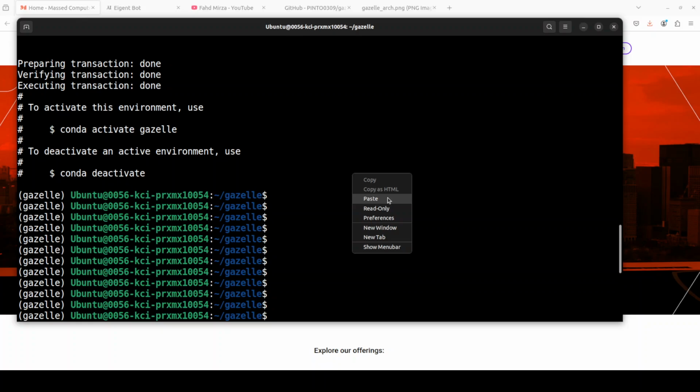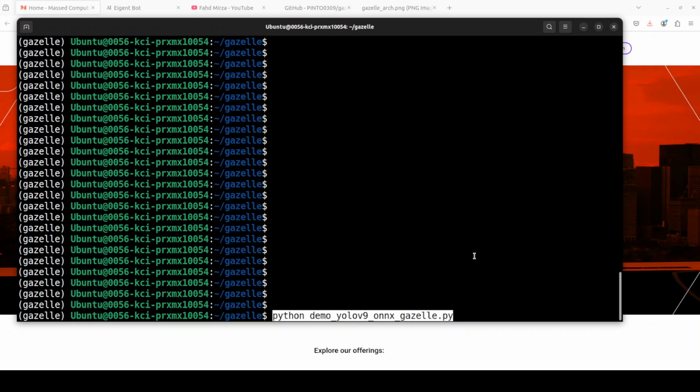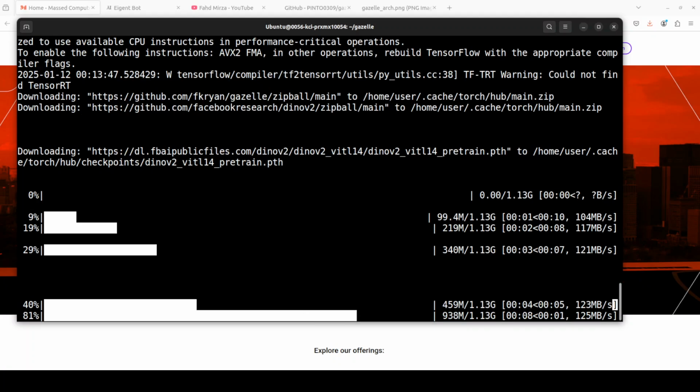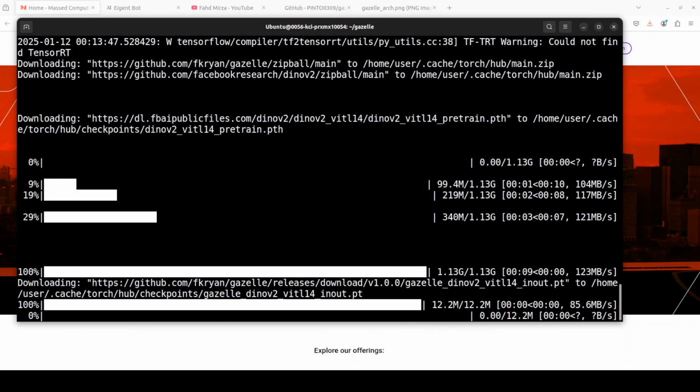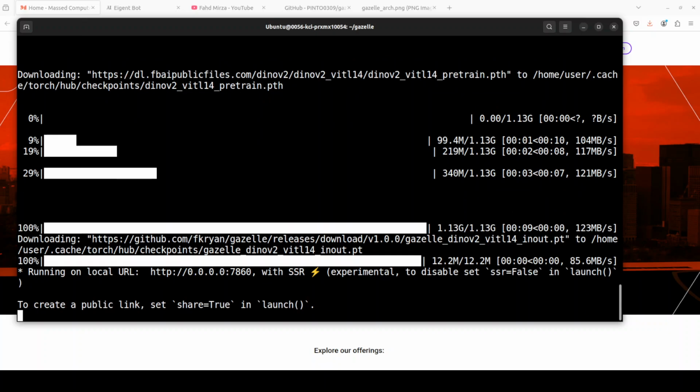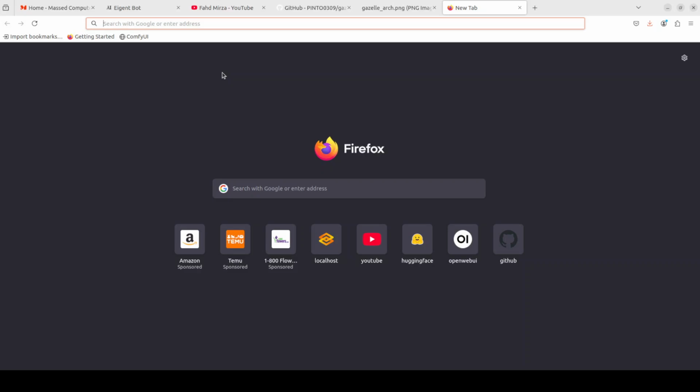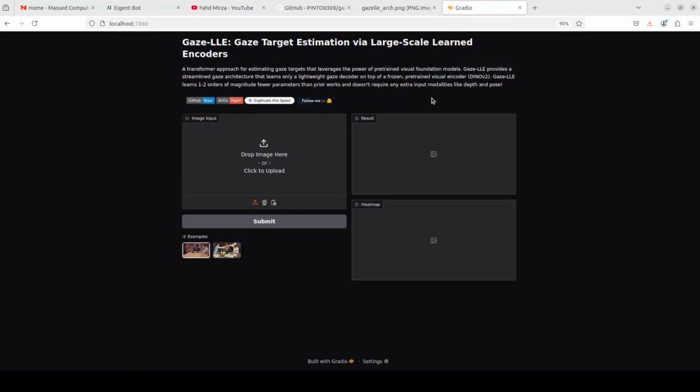Now let's try to run this project. So all we need to do is to run this command in order to start the Gradio demo at our local host. So let me run it. And the first time when we are going to run it, it is going to download all of these models which I mentioned at the start, this Dino V2. And while we were talking, it is all done. Let me take you to my local browser and then access it on our local host at port 7860. There you go. So Gazelle is running here.